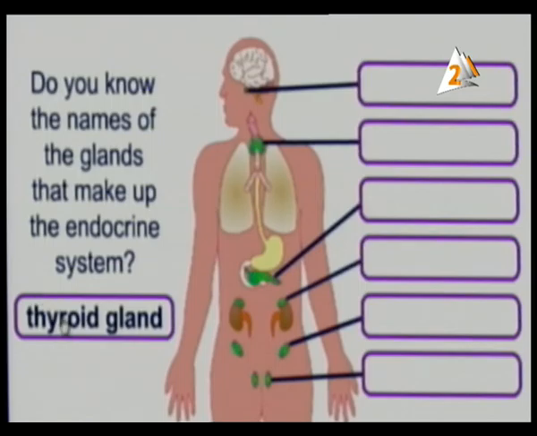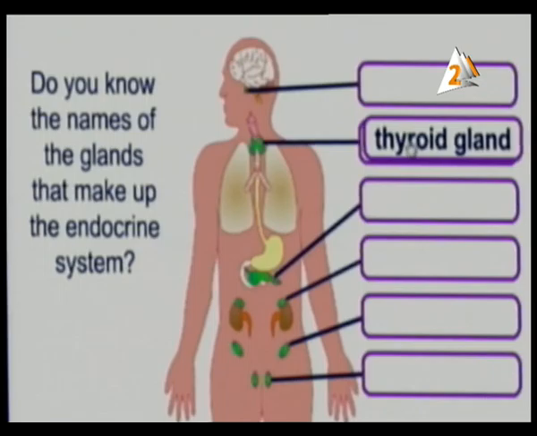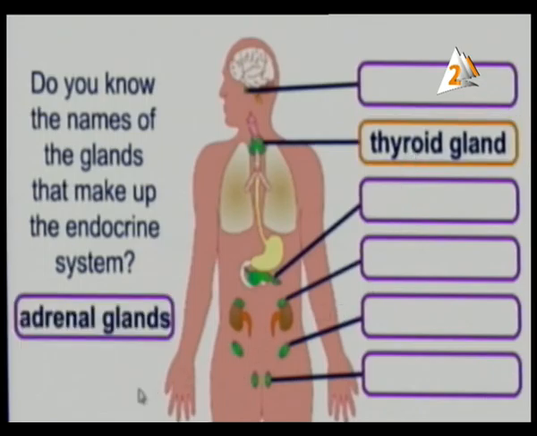So here this is the thyroid gland. Thyroid gland, which part is it found in? Here, this is the thyroid gland that is found here. Very good. Why? Because the thyroid gland is found near our larynx. The other one, we have the adrenal gland.